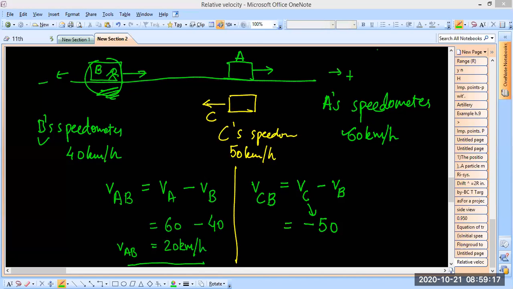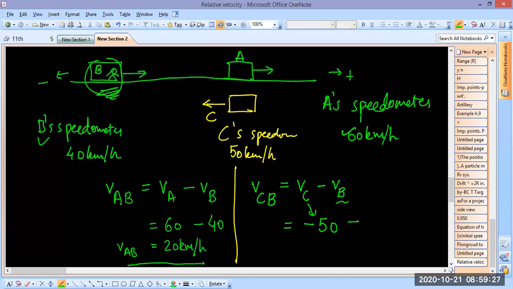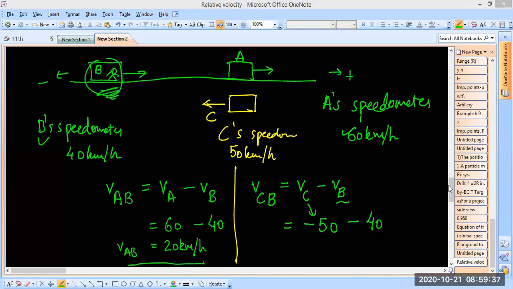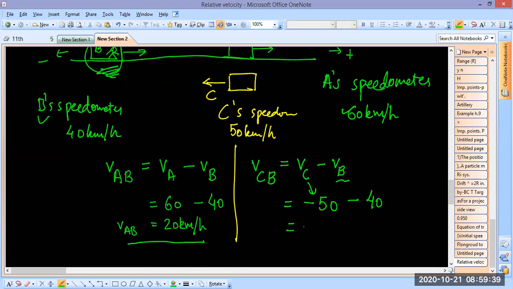No, not opposite, it is the left direction, it is not about left being opposite. Okay, minus VB, velocity of B is 40 kilometer per hour, right? So now this gives you minus 90.